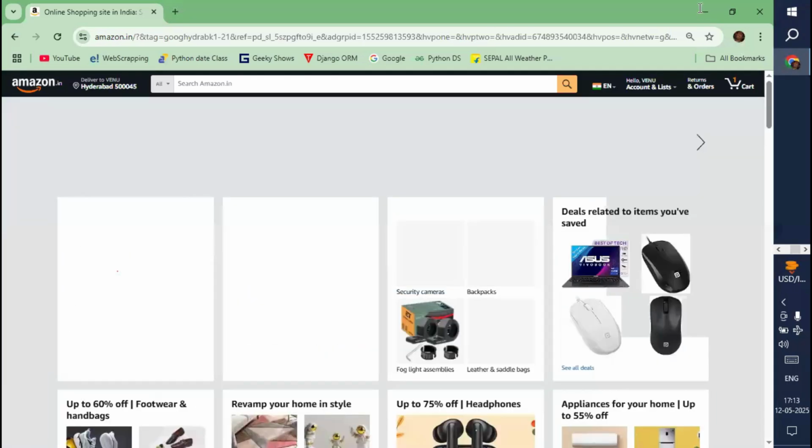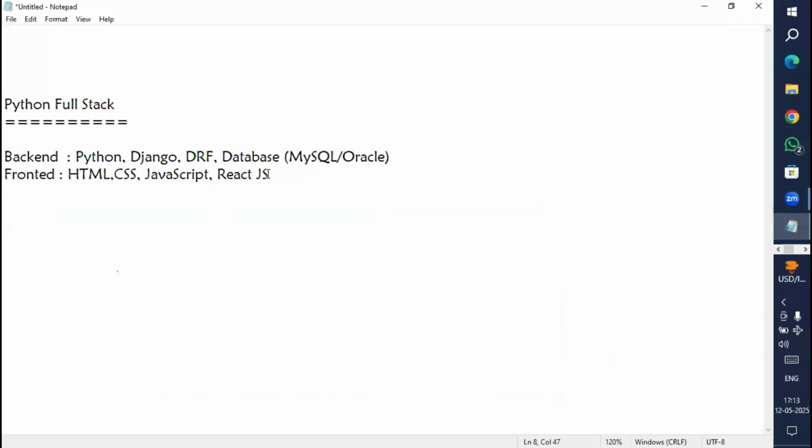Basically this React.js we can use as a front end for what? DRF. Basically HTML, CSS, JavaScript we use as front end for Django, but React.js is a combination of all these HTML, CSS, JavaScript, and this React.js we use as a front end for Django REST framework applications. Django REST framework applications, okay, right.